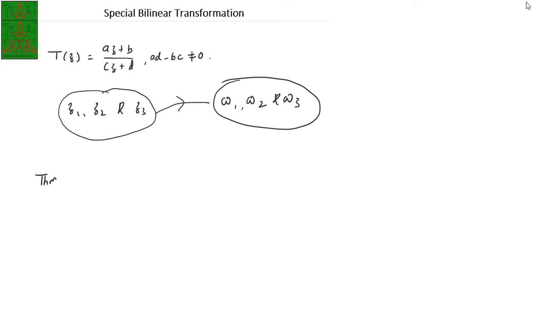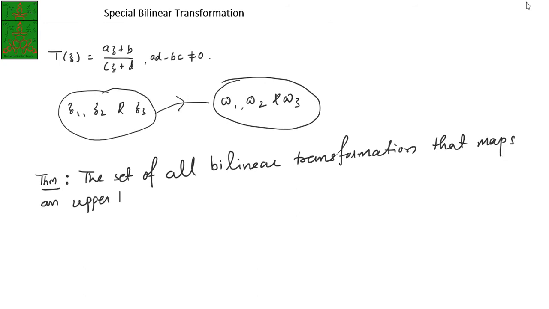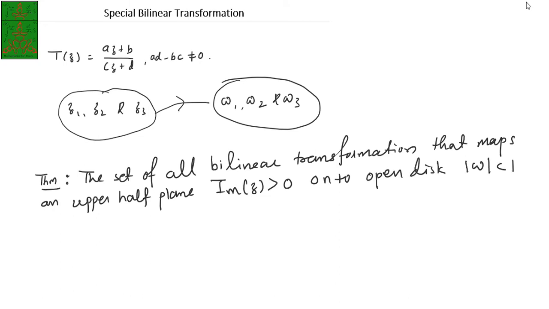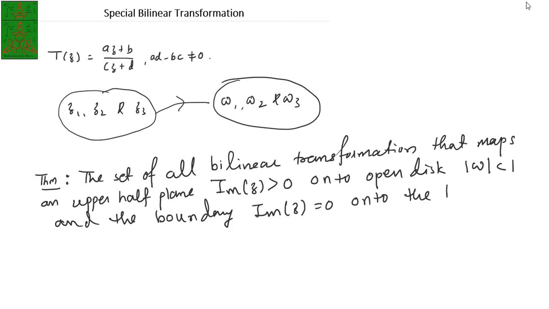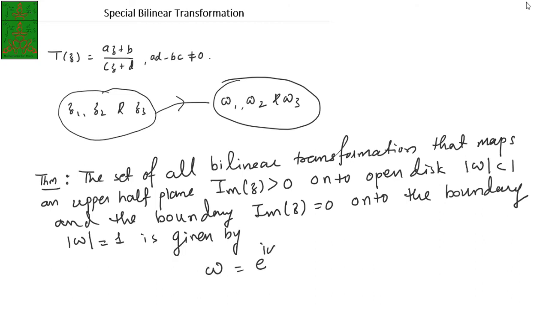We can say that the set of all bilinear transformations that map the upper half plane, that is imaginary part of z greater than 0, onto the open disk mod w less than 1, and the boundary imaginary part of z equal to 0 onto the boundary mod w equal to 1, is given by w equal to e power i alpha times z minus z0 upon z minus z0 bar, where imaginary part of z0 is greater than 0 and alpha is a real number.